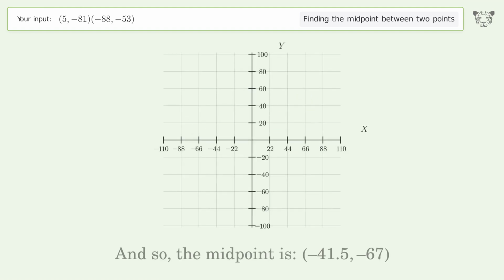And so, the midpoint is negative 41.5, negative 67.